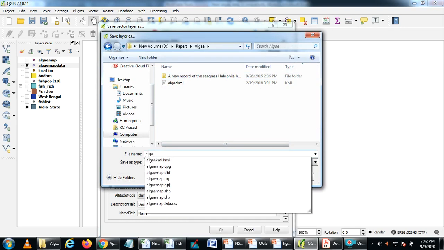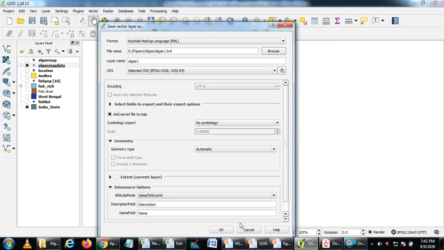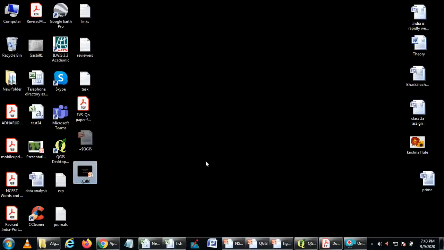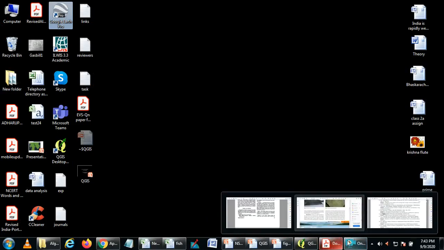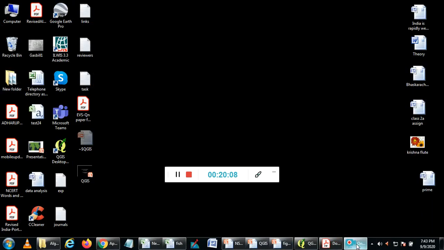Already I have created one algae KML and I saved it as algae1.kml. So now once this file is saved, we can visualize this file over Google Earth. This is one way of creating GIS data from literature.